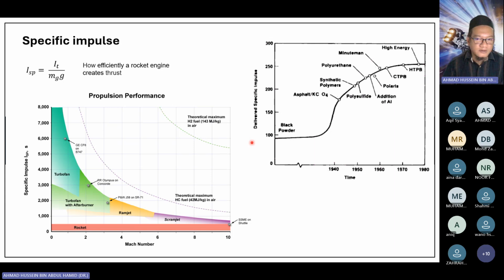In terms of the history of the development of the propellant, we see from the 1940s and before that, we have black powder. But as times move on, so does the advancement in the chemical formulation of the propellant. So we can see the trend of increasing delivered specific impulse. This is a very, very high energy material, but in terms of availability of the raw material, it is very restricted. We have experience in developing this kind of propellant, but it's very limited and very expensive. So we don't go for this kind of high specific impulse propellant.